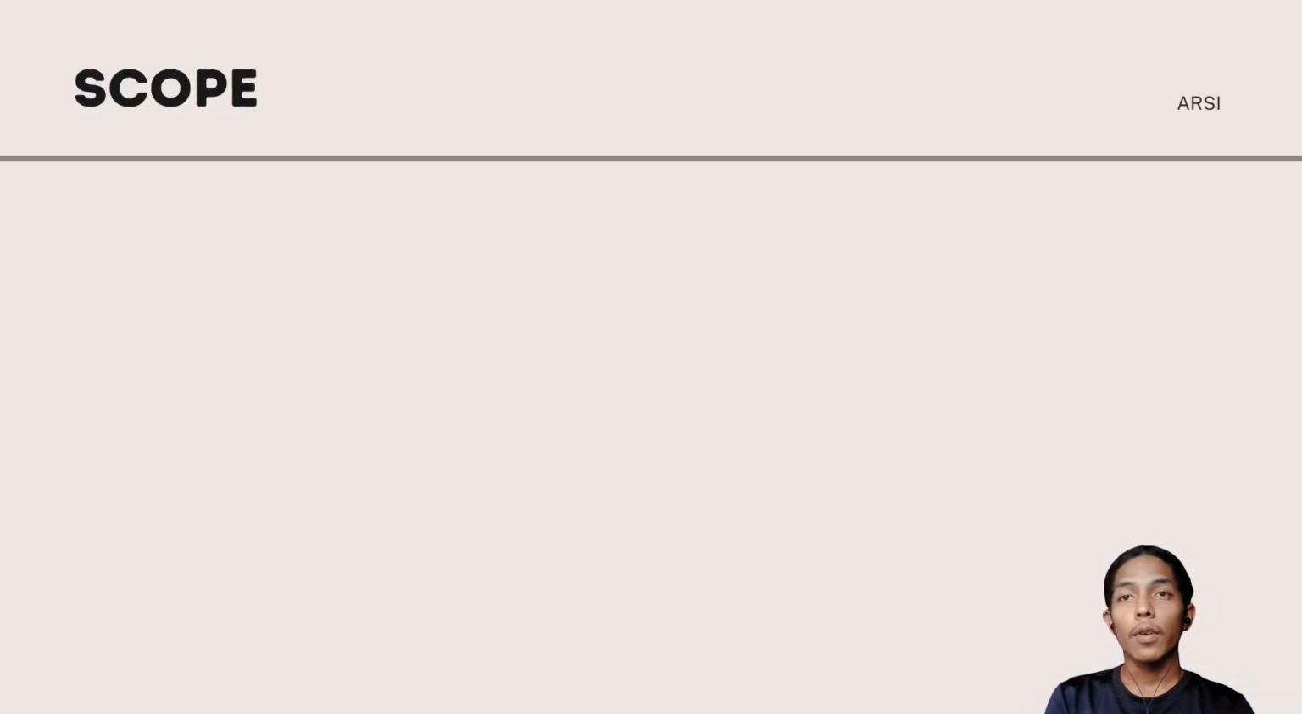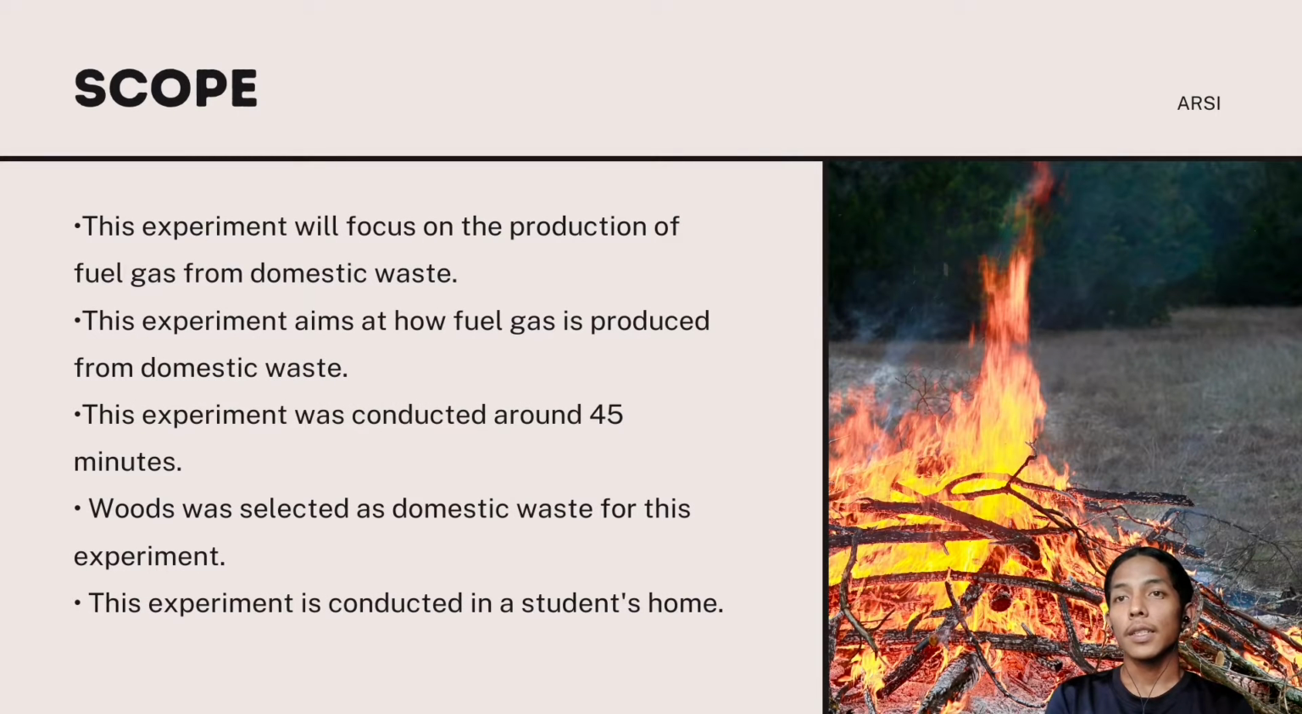For the scope of experiment, the first one is this experiment will focus on the production of fuel gas from domestic waste. Second scope is this experiment aims at how fuel gas is produced from domestic waste. The third scope is this experiment was conducted around 45 minutes. Fourth, wood was selected as domestic waste for this experiment. And the last one is this experiment was conducted at a student home.